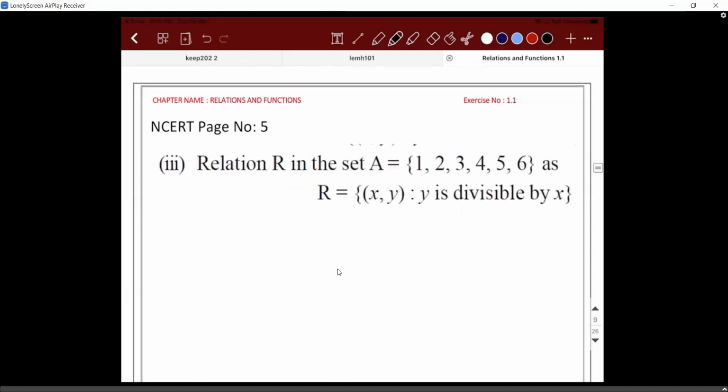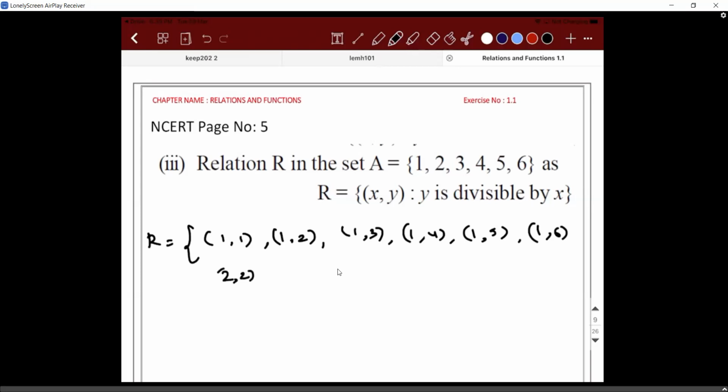Next, the relation R in set A, where the set A has the elements 1, 2, 3, 4, 5, 6. R is equal to (x, y), the ordered pair, such that y is divisible by x. Y is divisible by x means the second number in the ordered pair should always be divisible by the first number. So I can write R is equal to (1, 1), (1, 2), (1, 3), (1, 4), (1, 5), (1, 6).